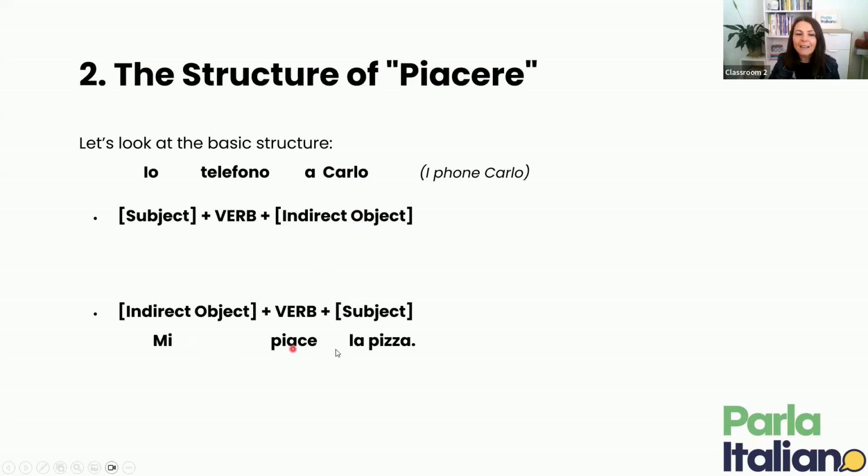However, in the example with piacere, the subject and indirect object have taken each other's position. So the indirect object comes first, then you have the verb, and then la pizza is the subject. And that is why the position of subject and indirect object has been swapped.